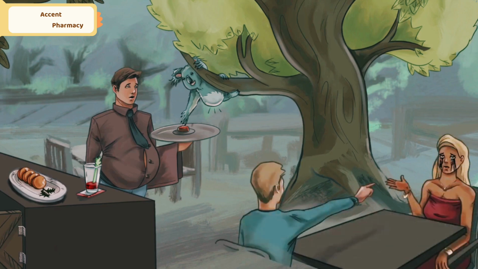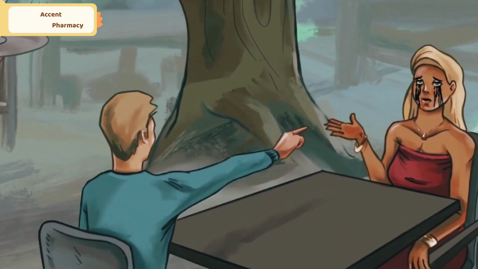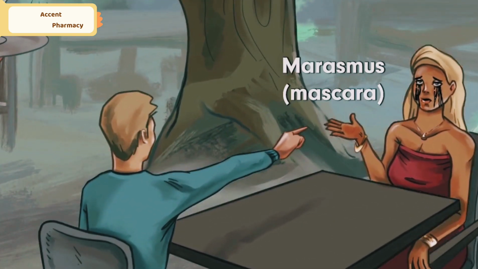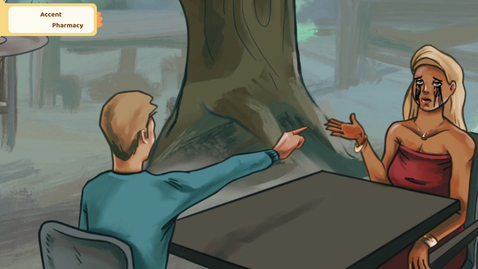Just look at that couple seated by the table. The woman is wearing a ton of Marasmus. Mascara. Just look at all that mascara running down her face. I don't know what they're fighting about, but it must have been a pretty big fight. Anyhow, this mascara is our symbol for Marasmus. While I don't know what they're arguing about, I would be sad in her place as well.